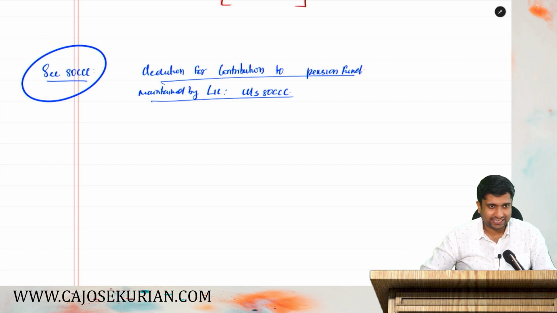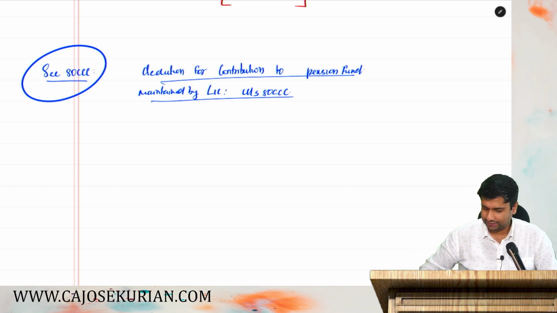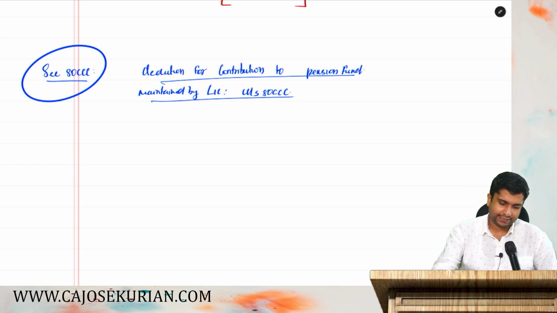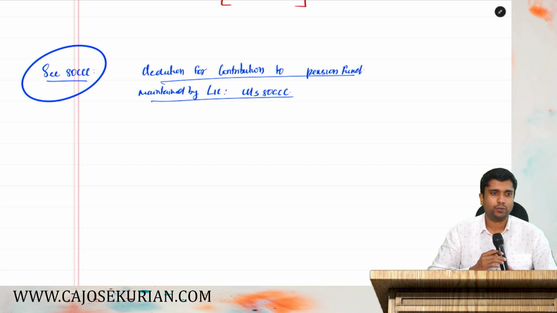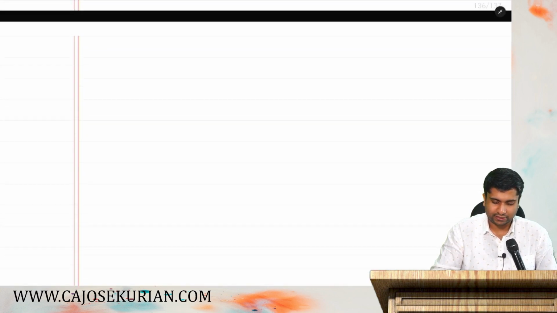To promote this scheme, the government says, go invest in this and take a deduction under 80CCC. So that is the 80CCC deduction. I hope it is also clear.